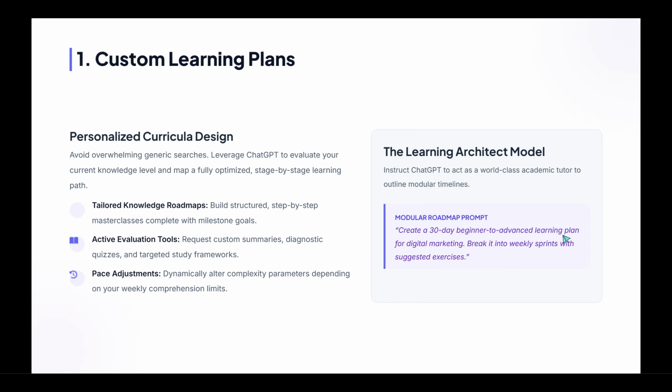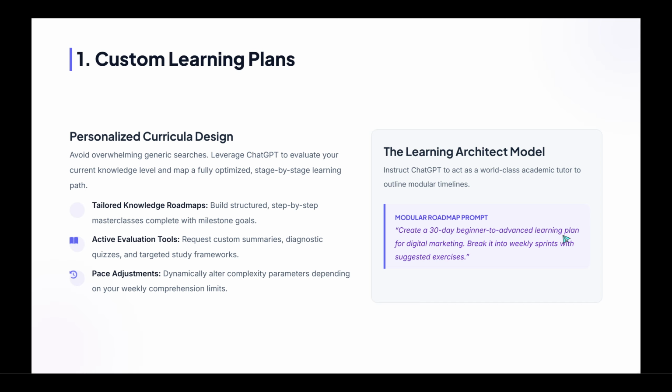If you're brand new, request explanations in simple terms. If you're intermediate, ask for more depth and examples. You can say, create a 30-day beginner to advanced learning plan for digital marketing. Then follow up with requests like daily tasks, reading lists, or a weekly quiz. For even better results, share your current knowledge level and the time you can commit each day and ask it to adapt based on your progress.